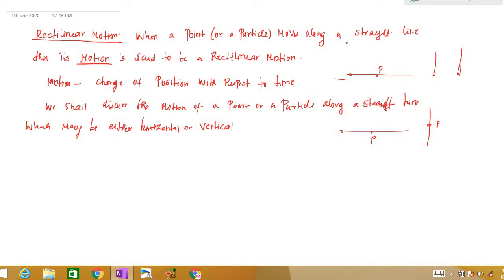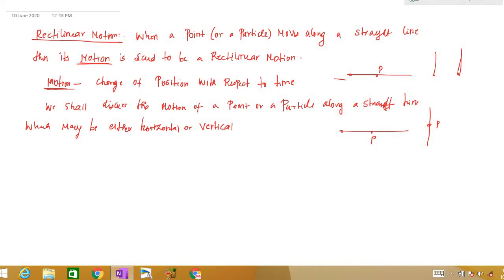So when a point moves along a straight line, its motion is said to be rectilinear motion. You know what's meant by motion: the change of position with respect to time. So when a particle moves in a straight line, we are studying the change of position with respect to time, and that is said to be rectilinear motion. That is the introduction to rectilinear motion.